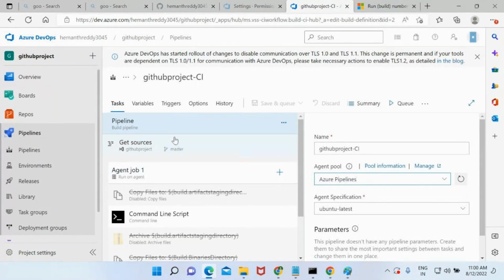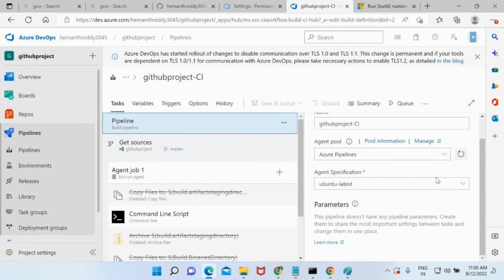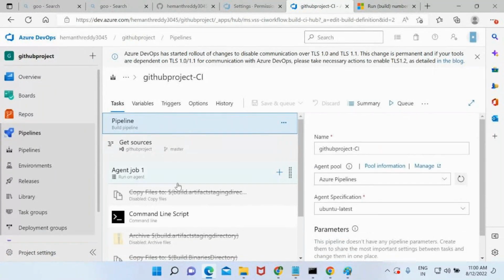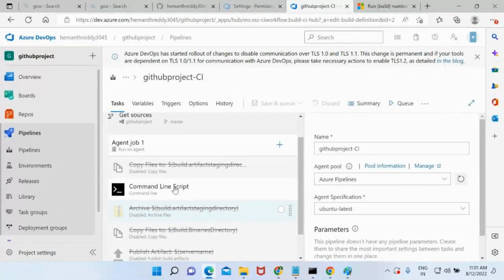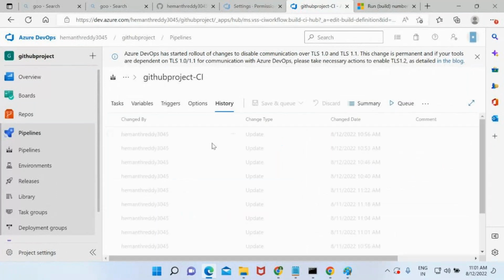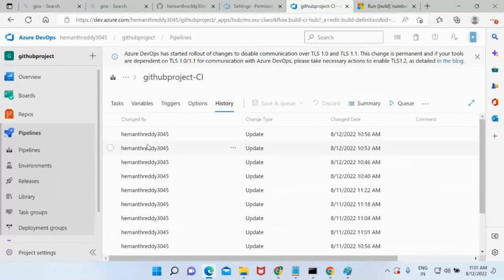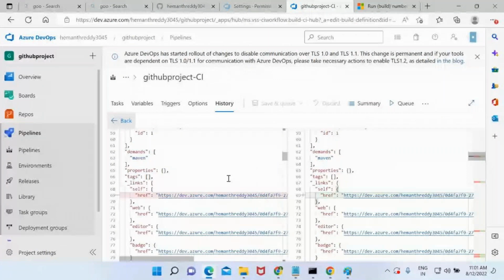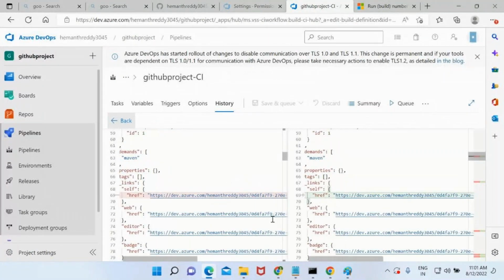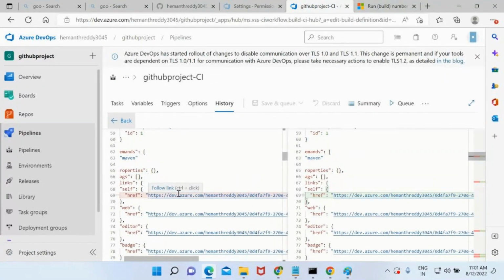Okay. Till this point, it is fine. And now, one more thing. Like I used to create n number of tasks and change something in these pipelines, right? I want to know who made the changes. If you go to the history, there you can find who made what changes. See, compare the differences. So he updated something. What he has updated: on the left side, it is the old one, which is showing in the red color. On the right side, it is the latest one, green color.